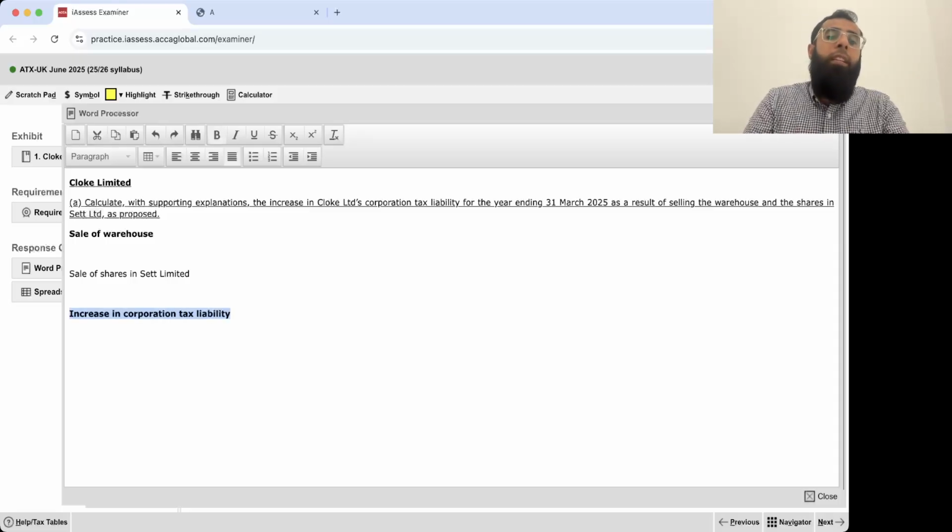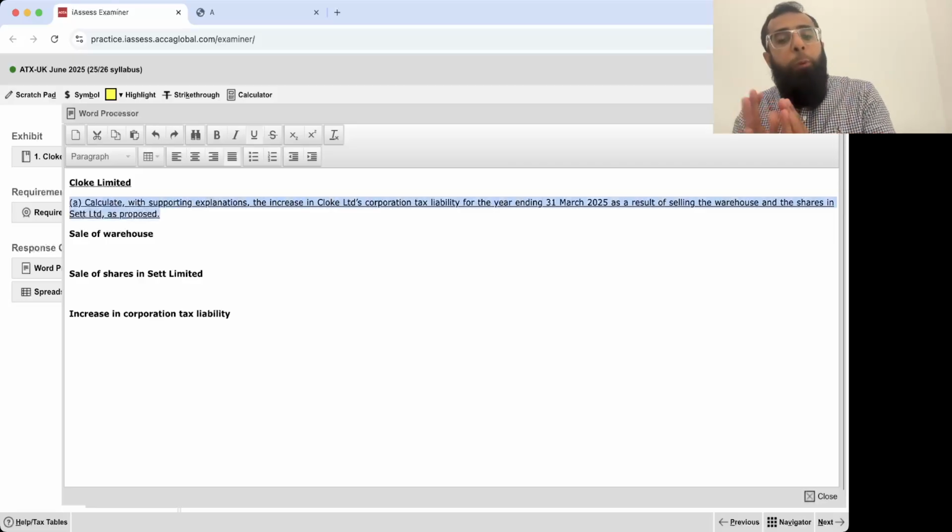It's not necessary that you give the required headings, since in section B, in question 2 and 3, there are no communication skill marks, so it's not necessary that you give the headings. I have just given these headings for my ease. I have broken up the requirement: sale of the warehouse, shares in SET Limited, and then how much will be the increase in corporation tax liability.